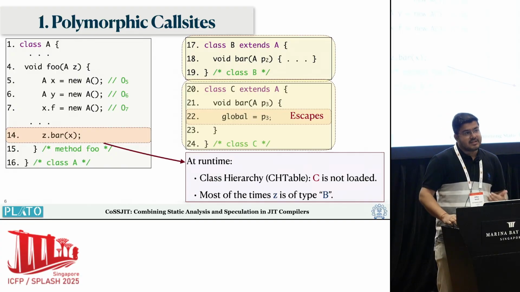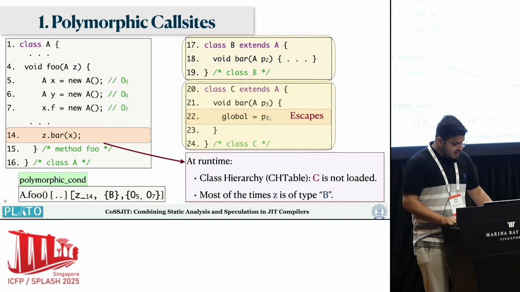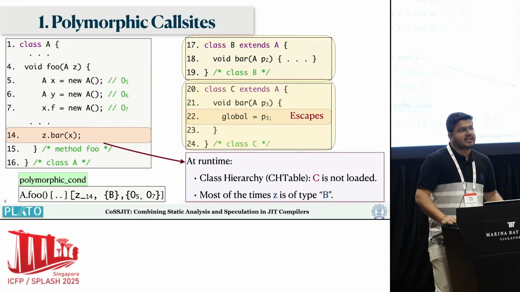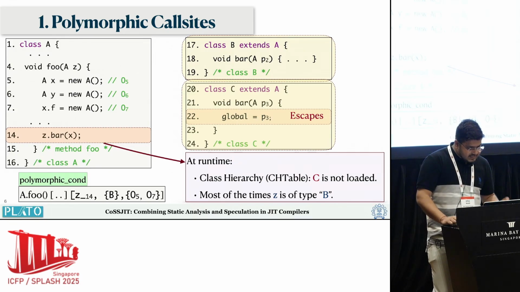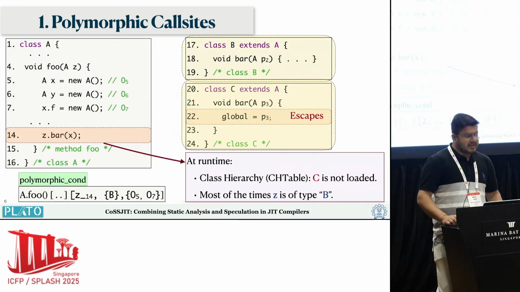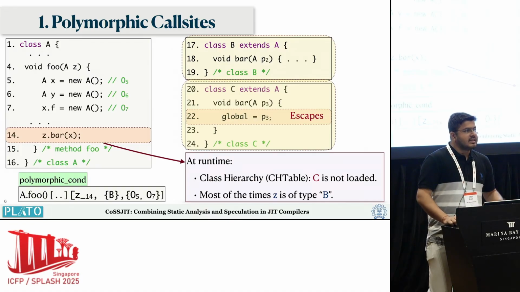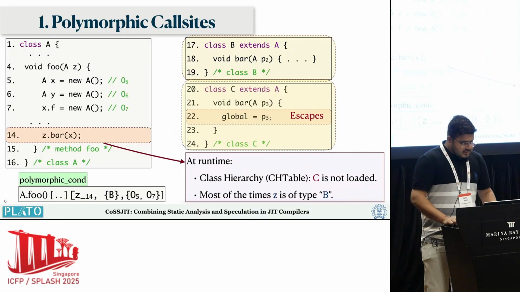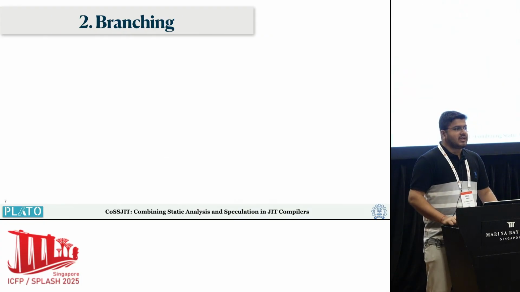To encode this information in static analysis, we generate additional conditions. We call them polymorphic conditions, where we say that at line 14, if the receiver object Z's type is B, you can go ahead and allocate objects O5 and O7 on the stack. That's what we do. The second condition is about the way we handle control flow.